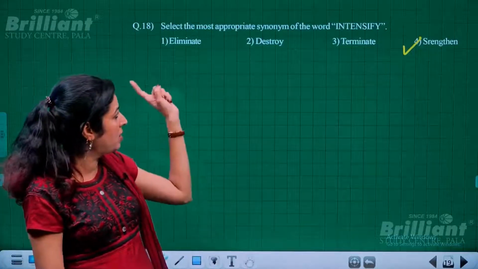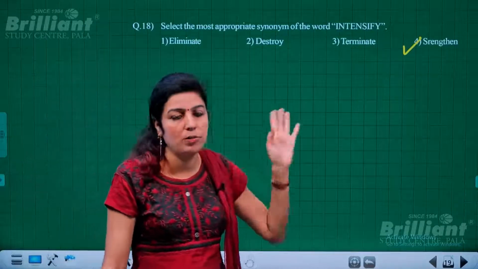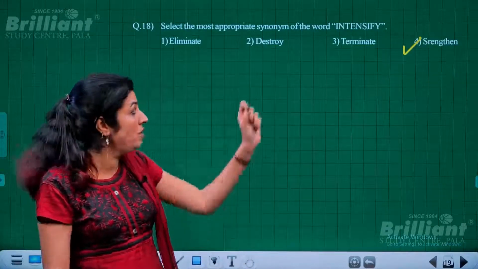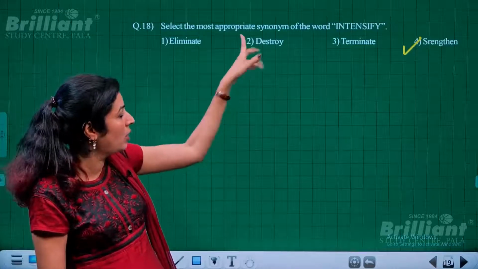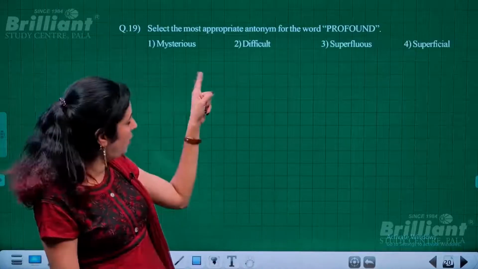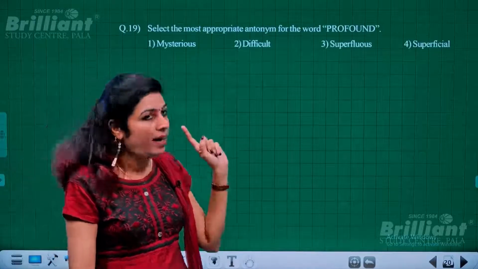Otherwise, the other three options are exact antonyms, and we do not require an antonym. What we require is a synonym. Next, here we have to search for an antonym.